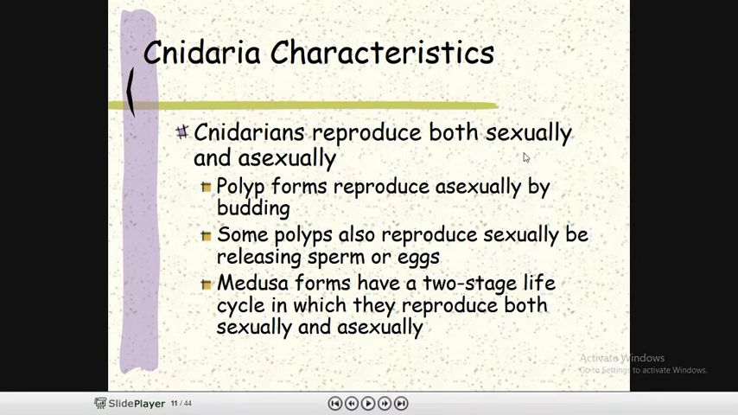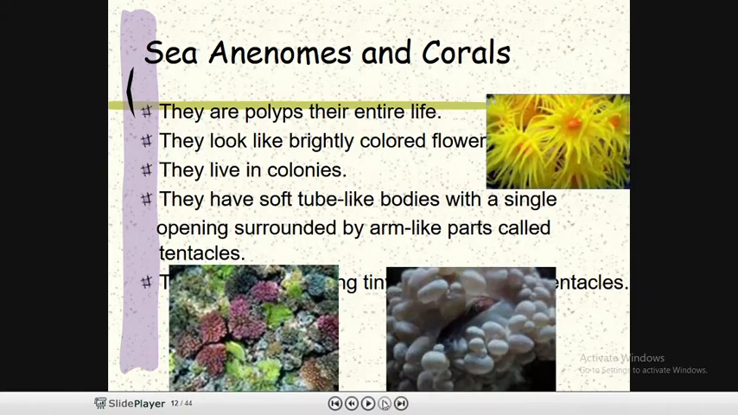Cnidarians reproduce both sexually and asexually. Polyp forms reproduce asexually by budding, and some polyps, which are sessile, also reproduce sexually by releasing sperm or eggs. Medusa forms, which are free floating, have a two-stage life cycle in which they reproduce both sexually and asexually.